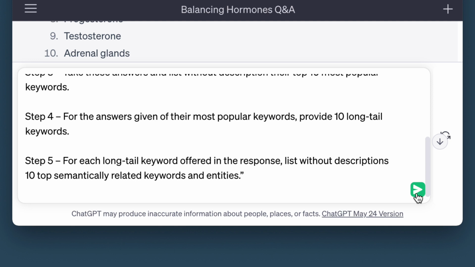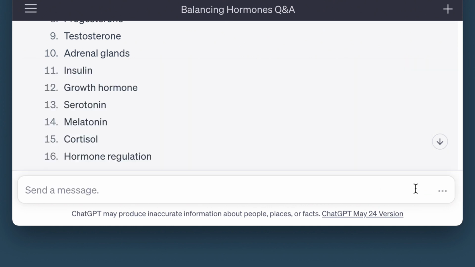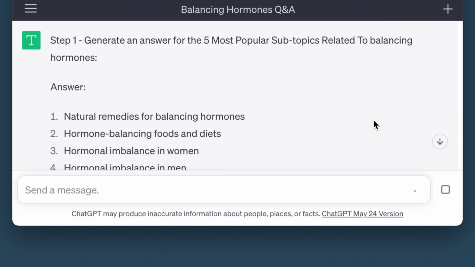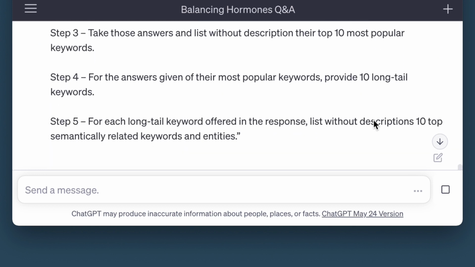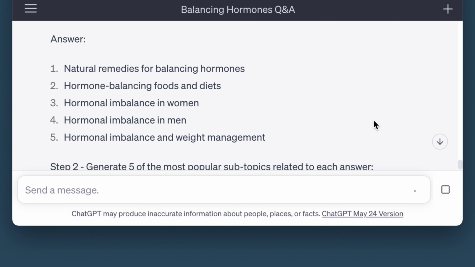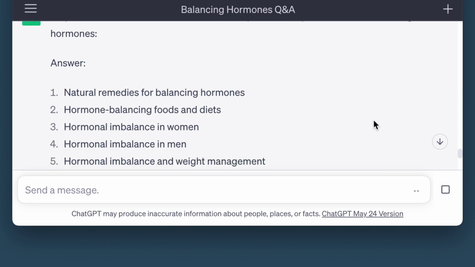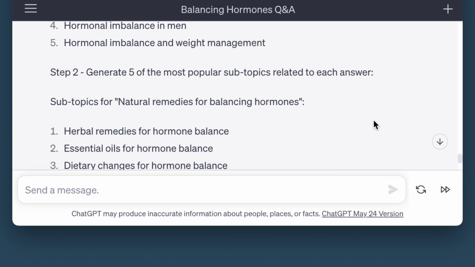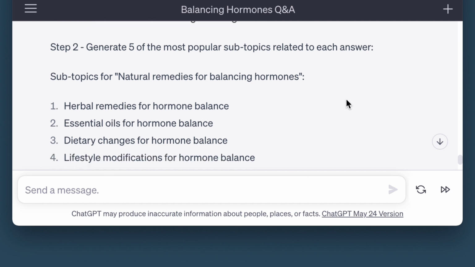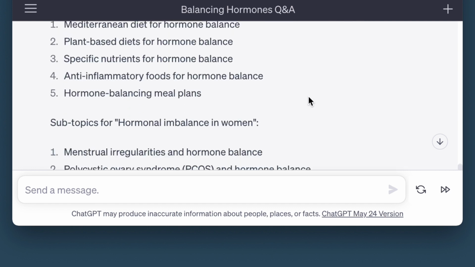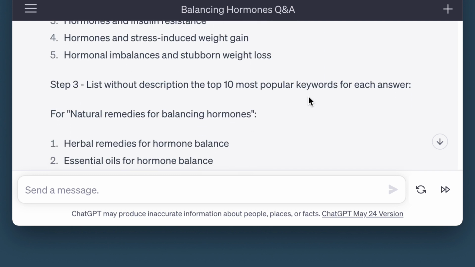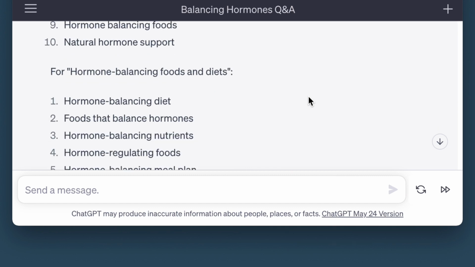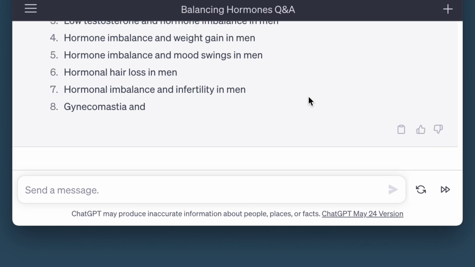Now, this mega prompt basically draws together all those prompts that I've just shown you. Watch this. It tells it to do it step by step. Look at all of this: the most popular subtopics, the 5 most popular subjects and subtopics related to each other, so natural remedies, hormone balancing. These are the hormones. And the top 10 most popular keywords for each answer. Look at this. This is just insane.